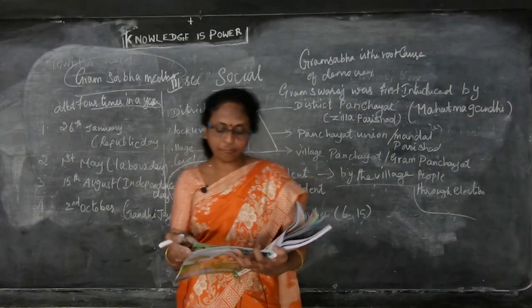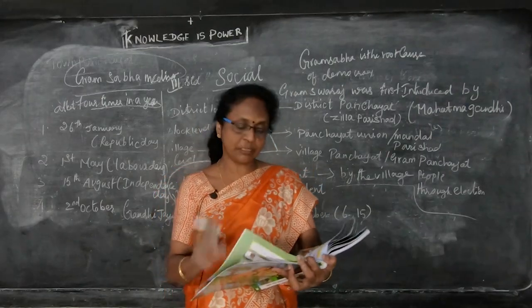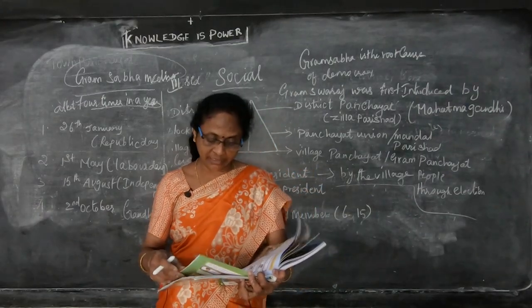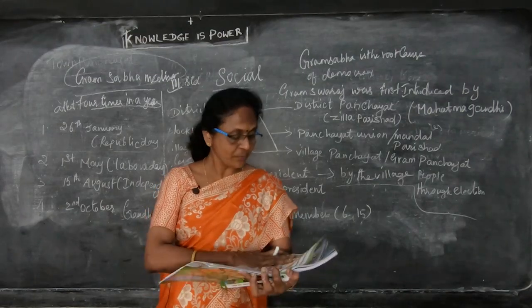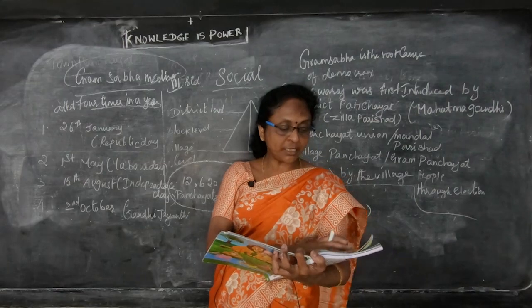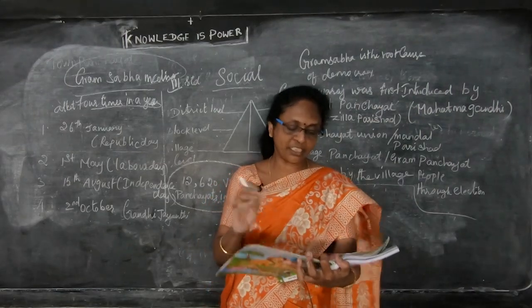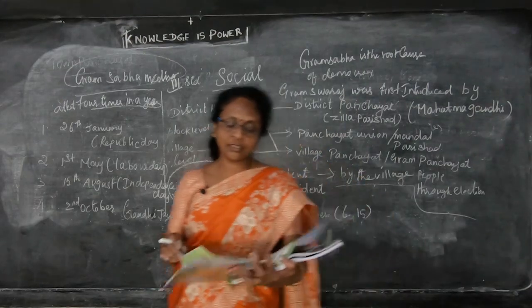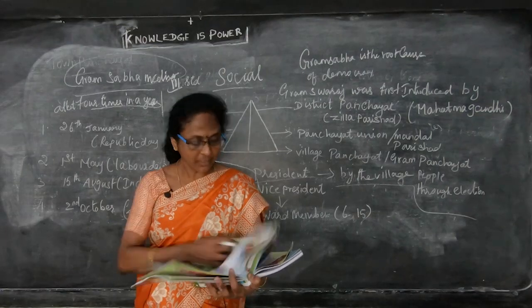The Constitutional Amendment Act came into force in April 1993, and the 3-tier system is district level, block level, and village level. The president is elected by the village people, and their period is 5 years. And the Kudavolai system, a traditional method, was used in olden days to elect the people.